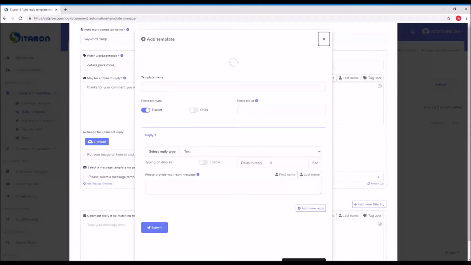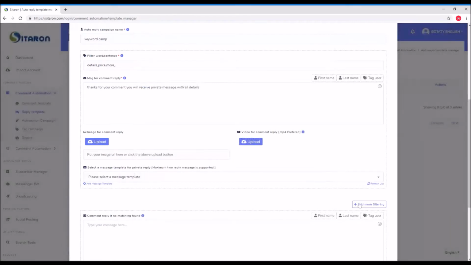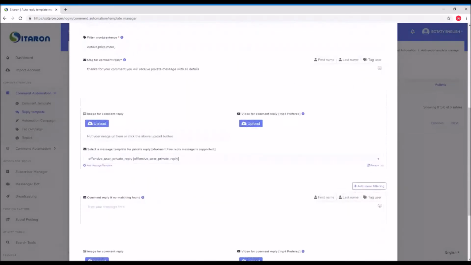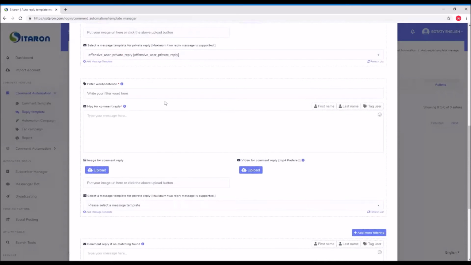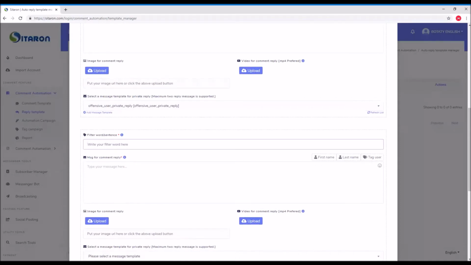After that, you can add more filtering. By adding more filtering, you just need to click on this one. It will show another filtering, okay, and at the same time, you can put the filter word or keyword or whatever you want to put here.